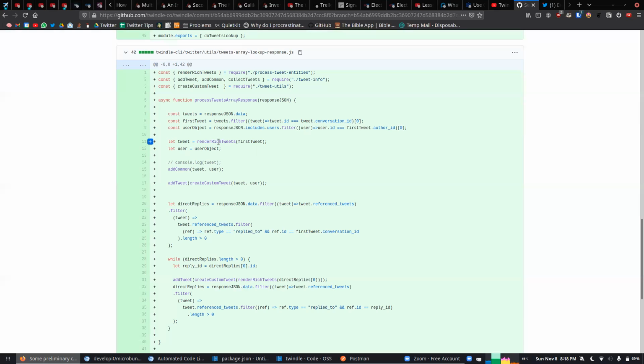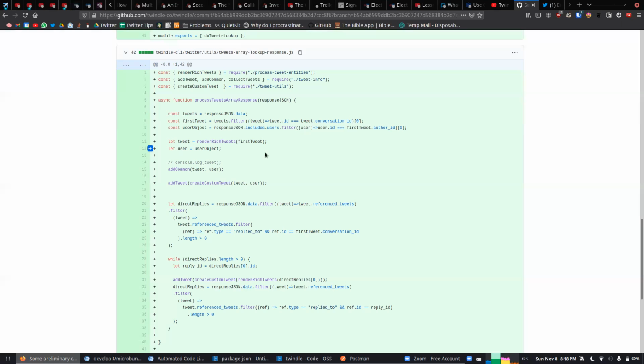I really don't know what it does, but he's filtering out the entities. The Twitter response will have a bunch of annotations, entities, and other context to store the media files or the URLs if there are any. So he's doing some processing there. See, this is why I said he has also made some changes. I'm not sure how to put them anyway. This is a process that he wrote; it basically just maps the Twitter response to a specific format on our end.